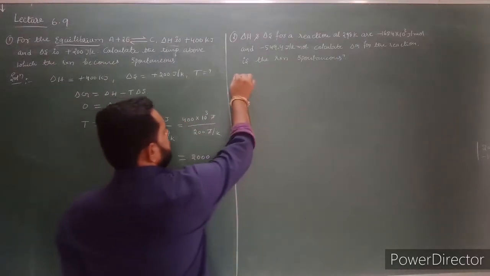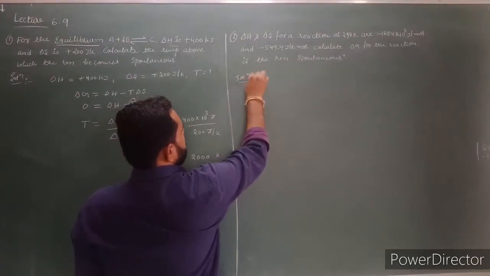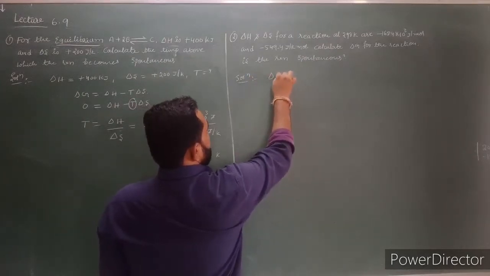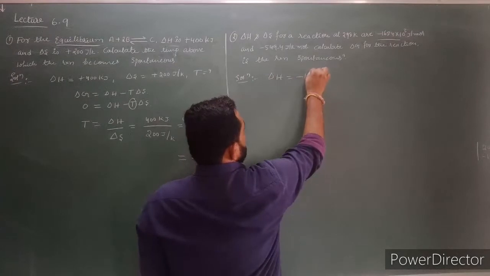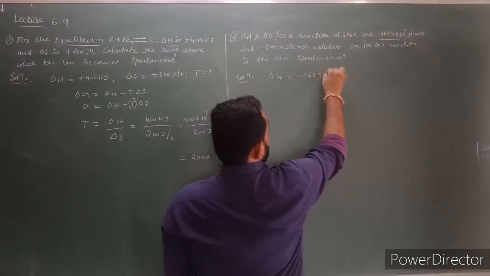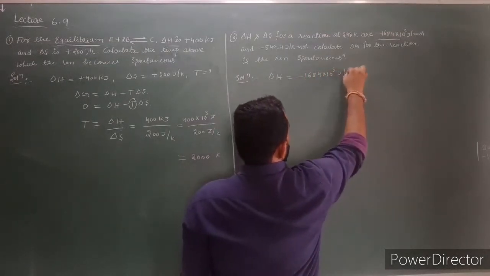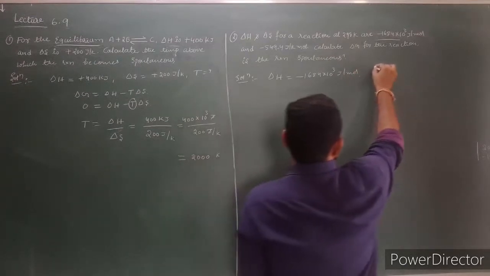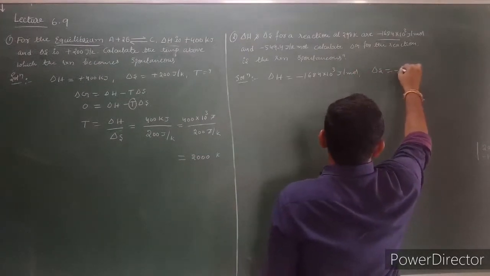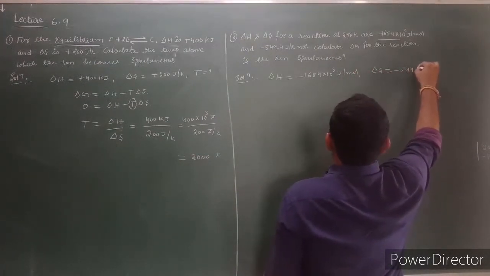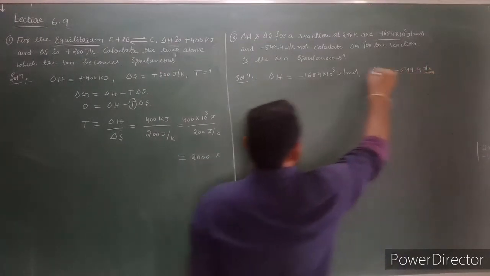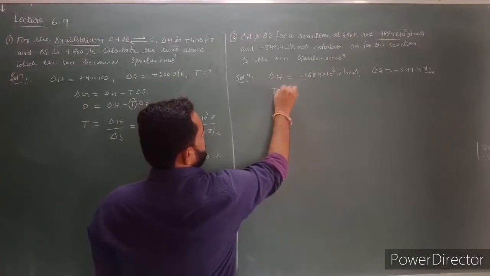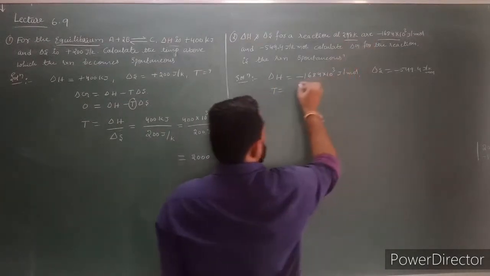Now first let us write the given data. What is delta H value? Delta H value is minus 1684 into 10 power 3 joules per mole. What is delta S value? Minus 549.4 joules per Kelvin per mole. Next, what is temperature? 298 Kelvin.